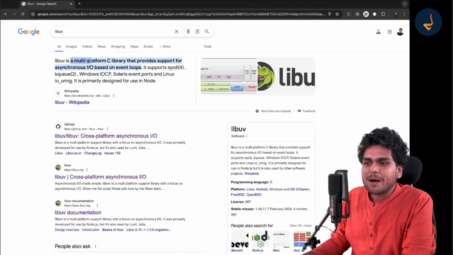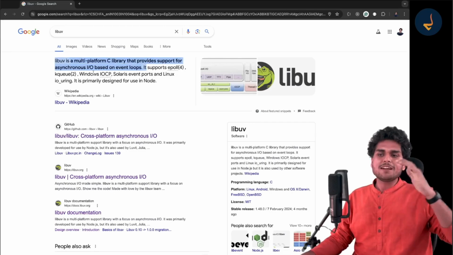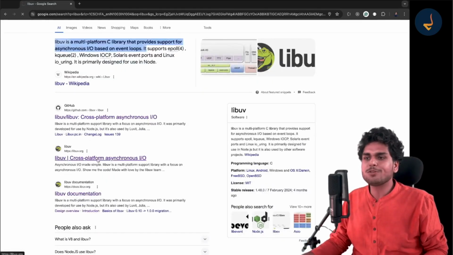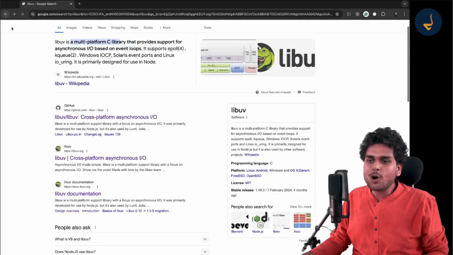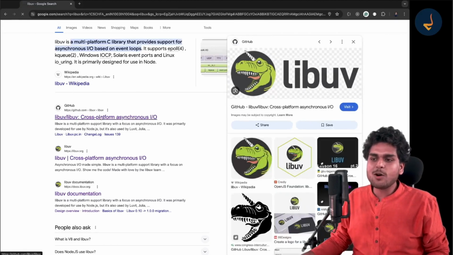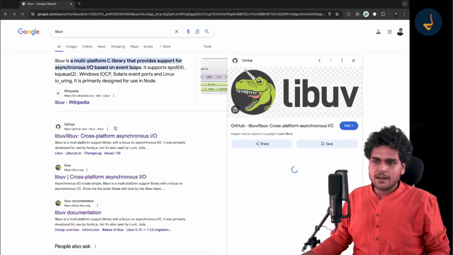If you search for libuv, it is a multi-platform C library that supports asynchronous IO based on event loops. You will not understand the definition right now. Don't worry about it, I will explain it to you. But let's go to the official website of libuv. So see, the logo of libuv is this unicorn. Okay, this is libuv.